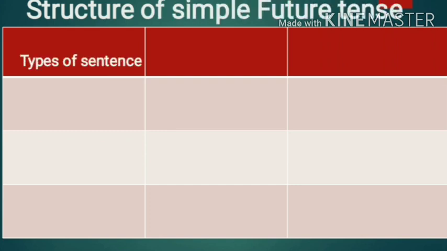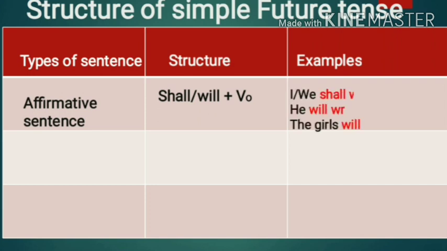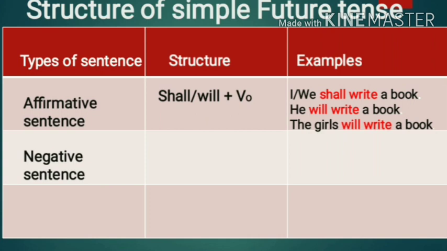Now let us see, according to types of the sentences, what will be the verb structure, and this will be given to you with examples. In the affirmative sentence of simple future tense, we find shall or will with the verb in the original form. Verb in the original form is called root verb. The examples are I shall write a book, we shall write a book, he will write a book, the girls will write a book.